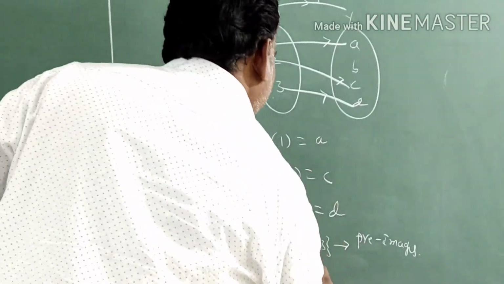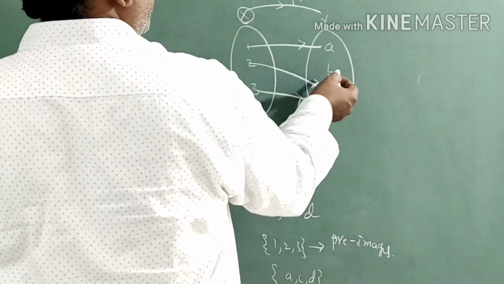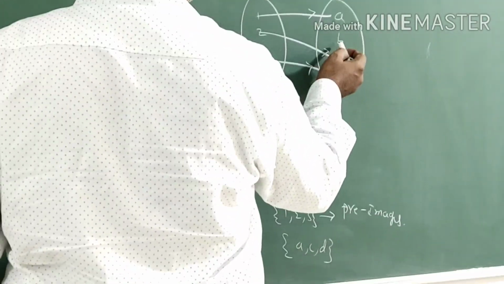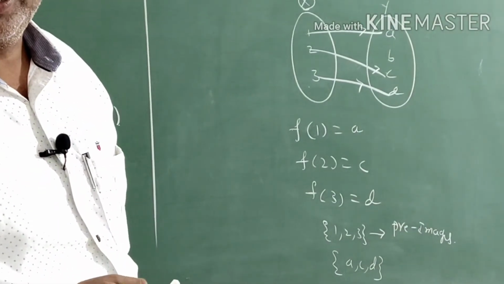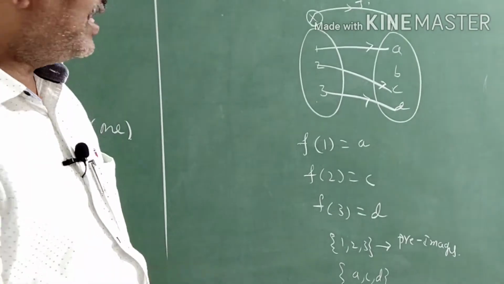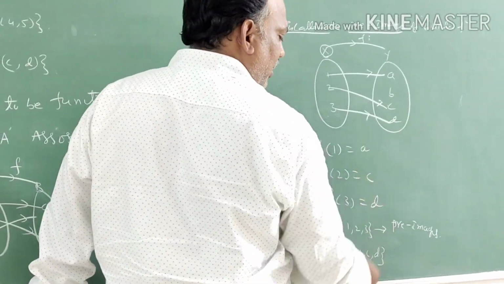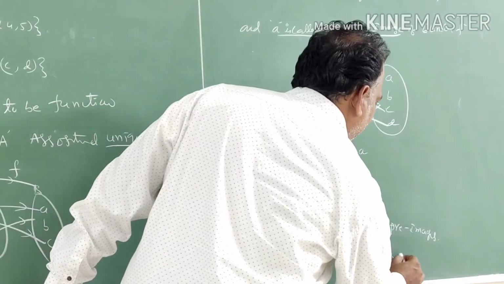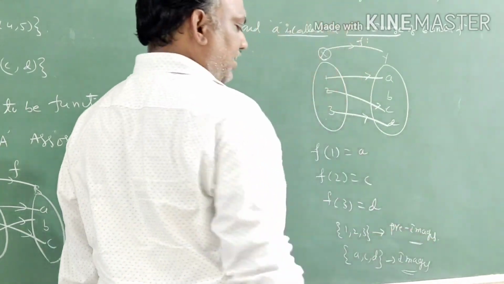Now you can see the set {a, c, d}. We left out b. Why? Because b is not associated with any element in set x. In set x, no element is associated with b. That's why it does not come under images. That's why the set {a, c, d} is called the images.